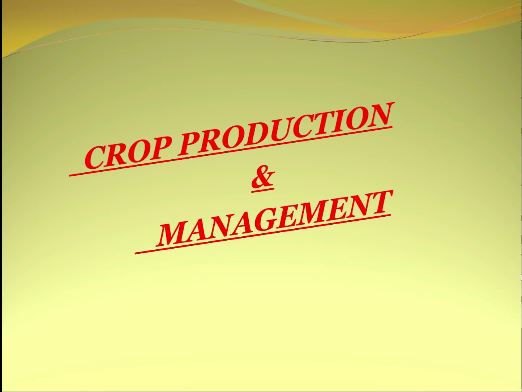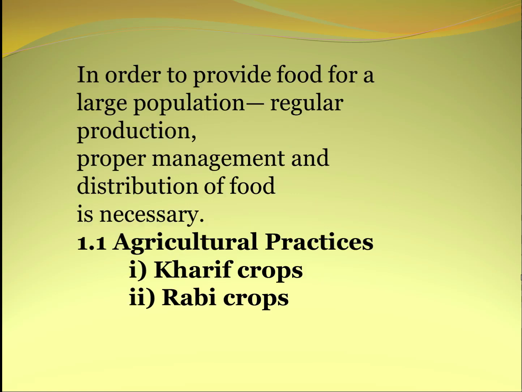Now, crops are plants which are cultivated by humans for food, fiber, flowers, timber, etc. There are about 2000 plant species which are cultivated for eating purposes. In order to provide food for a large population, regular production, proper management and distribution of food is necessary.